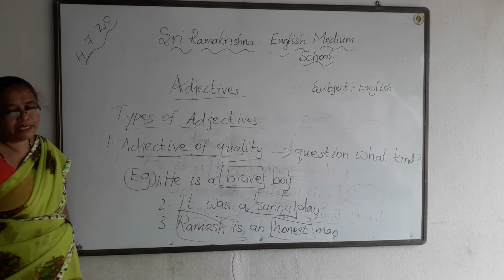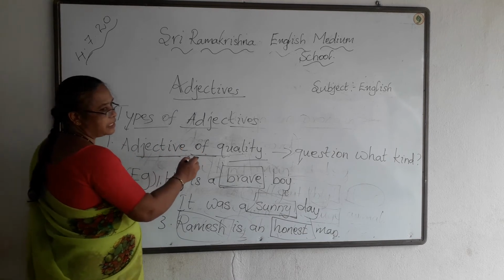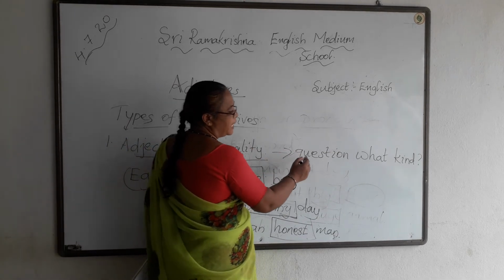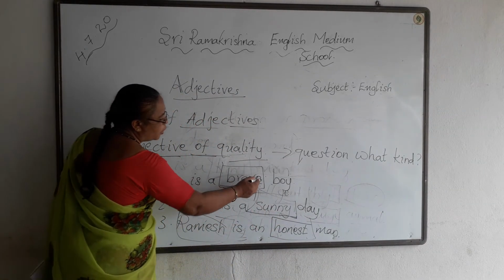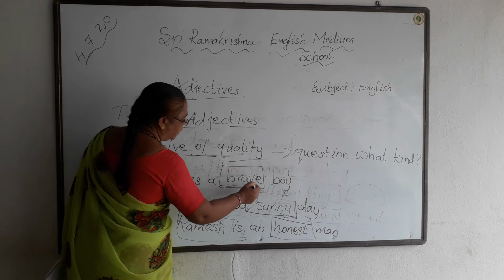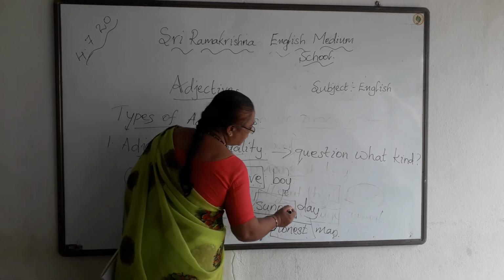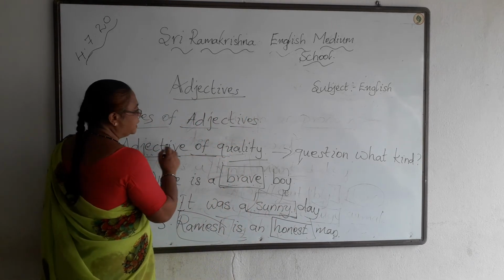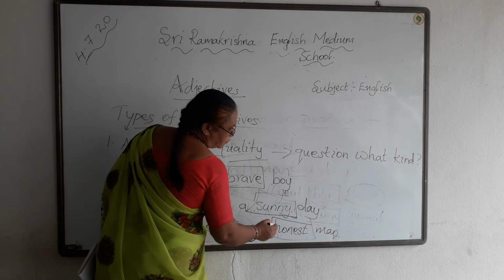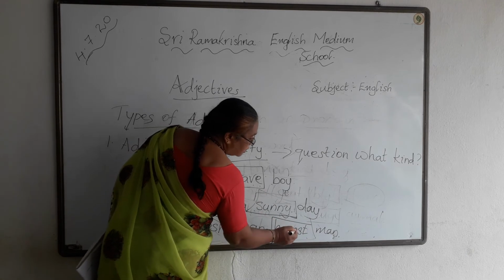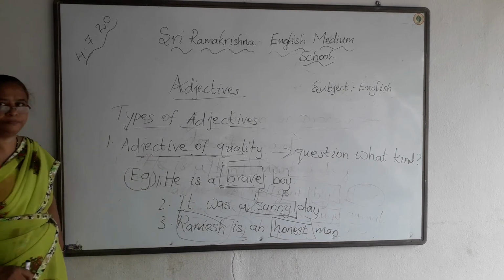Okay. Understood, children? I hope you have understood about the adjective of quality. It describes the nature of a noun or pronoun by asking the question what kind. Example, he is a brave boy. Brave is the adjective of quality. Next, it was a sunny day. What type of a day was it? It was a sunny day. So, sunny is the adjective of quality. Next, third one, Ramesh is an honest man. What type of a man is Ramesh? He is an honest man. So, honest is the adjective of quality.